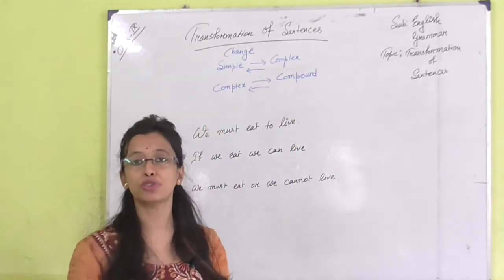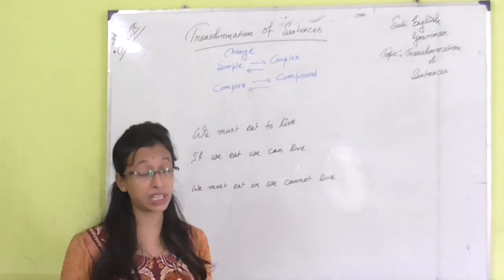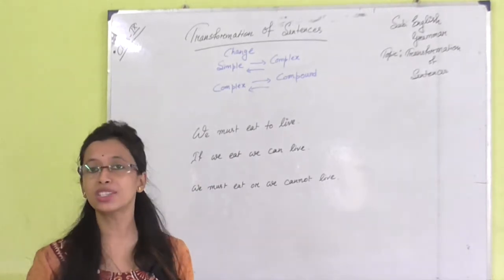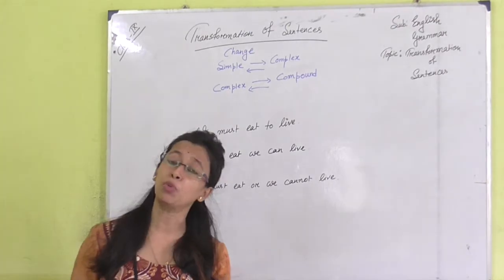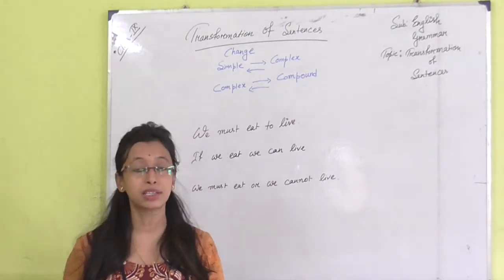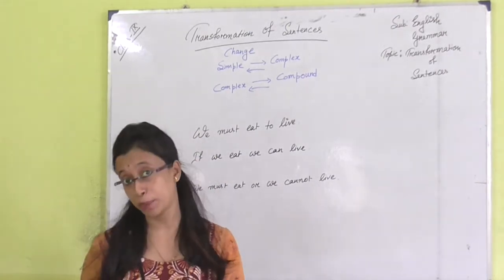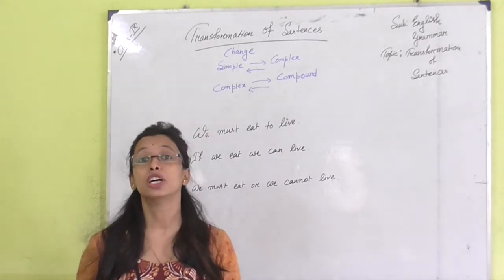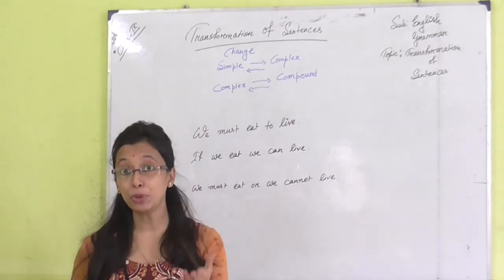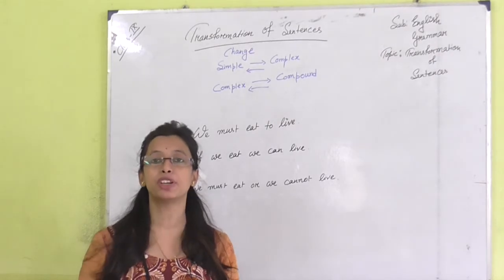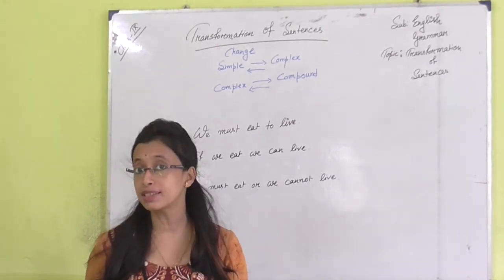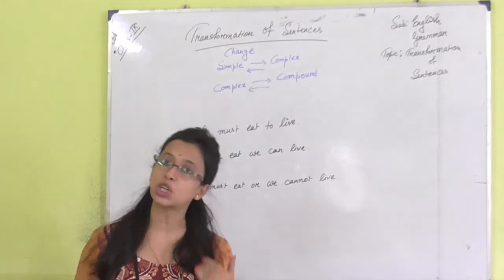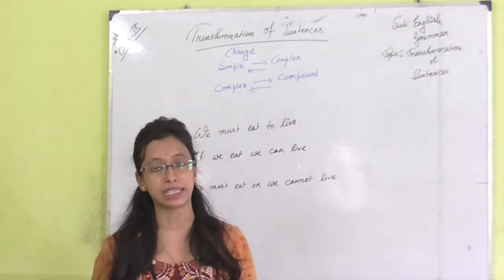Before we start, I know that you all know what a simple sentence, a complex sentence, and a compound sentence are, because in the chapter where we learned joining, I already discussed the characteristics of simple, complex, and compound sentences.